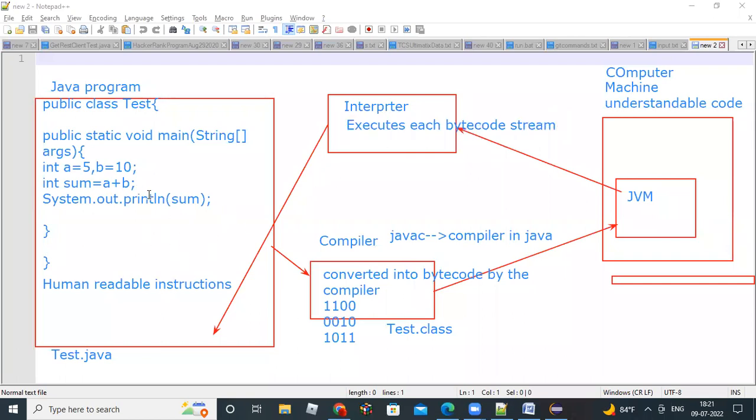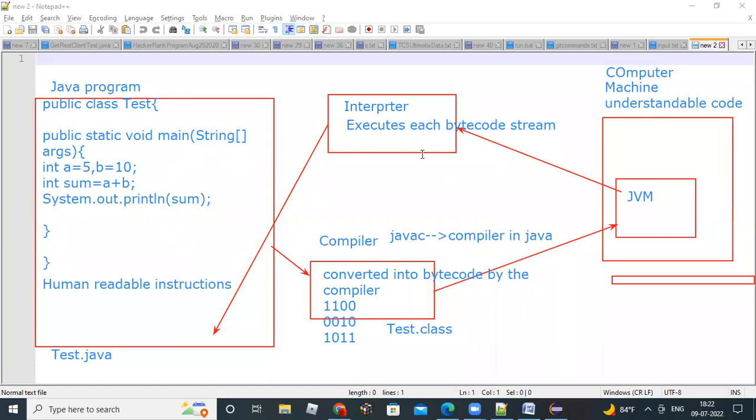So sum up 5 plus 10, 15 will be stored in this sum, and that sum will be printed for you in the console. This is how code will execute in any computer. This is the process. I have shown it in Java programming, but other programming languages also have the same structure.